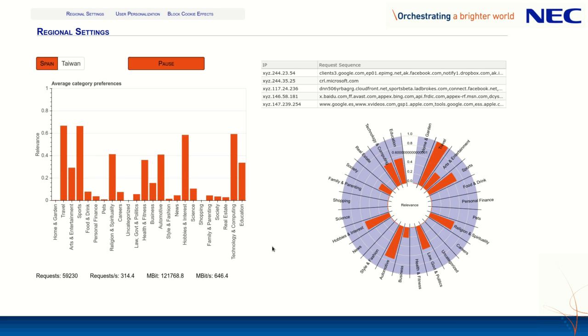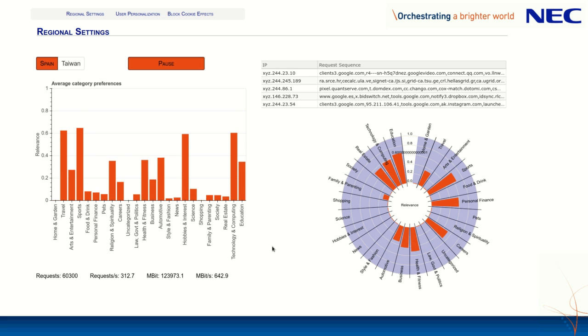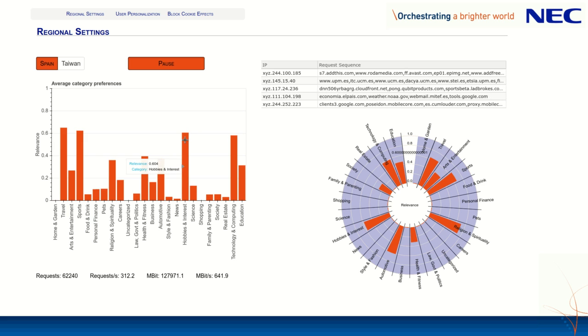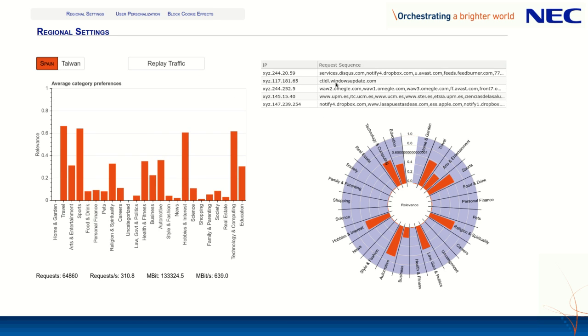If you run this on a server with a GPU, typically you get more than 4 gigabits per second of traffic analyzed in a single GPU. And here on the left we have the average profile for the users of this network, which is slightly changing over time. And here on the right we have the analysis for a single user. If we stop now, we see, for example, that this user that has visited some of these websites is obtaining this profile in our system.